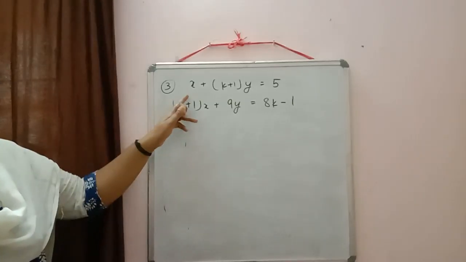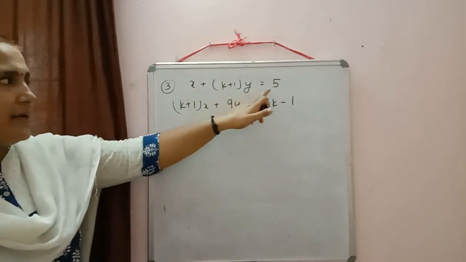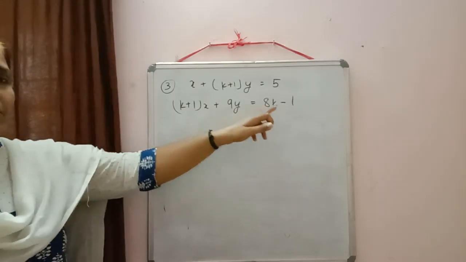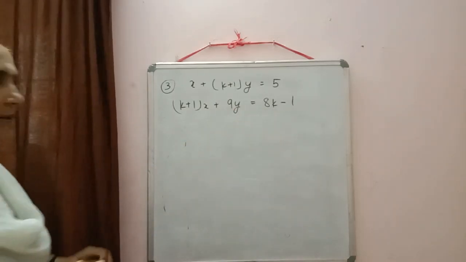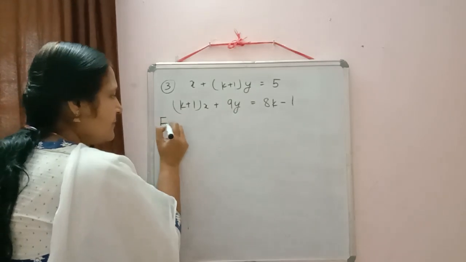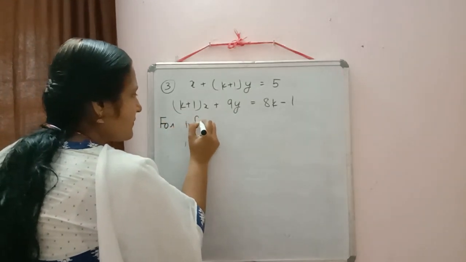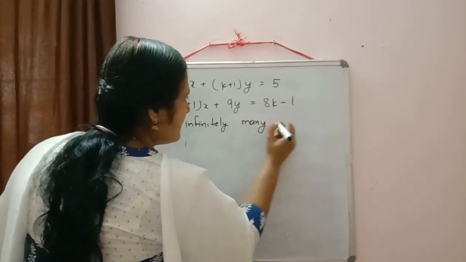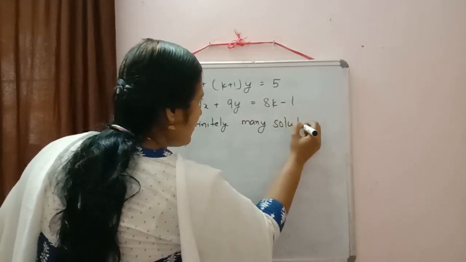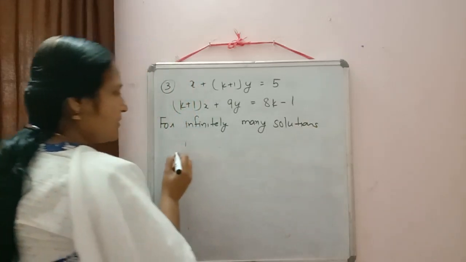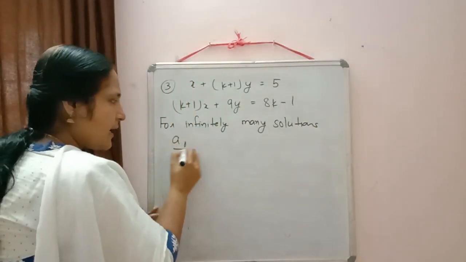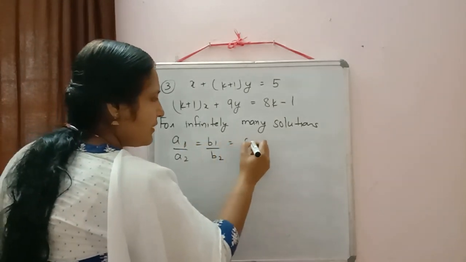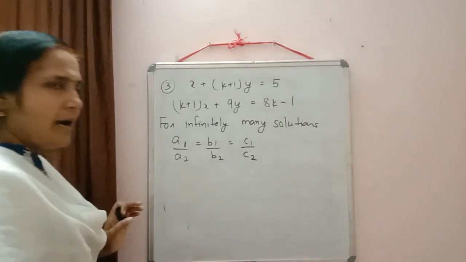Next question: x plus k plus 1 into y is equal to 5, and k plus 1 into x plus 9y is equal to 8k minus 1. The condition is the same for infinitely many solutions. All of you write down this condition every time so that you will learn it also. Then you don't need a particular time to learn this condition: a1 by a2 equal to b1 by b2 equal to c1 by c2.